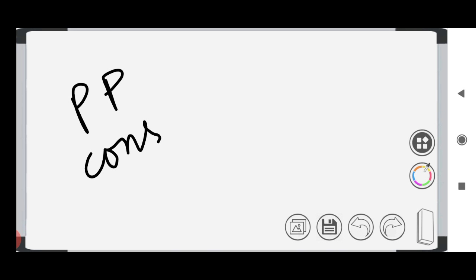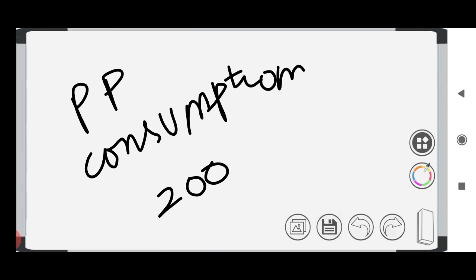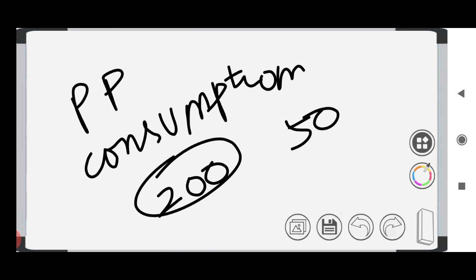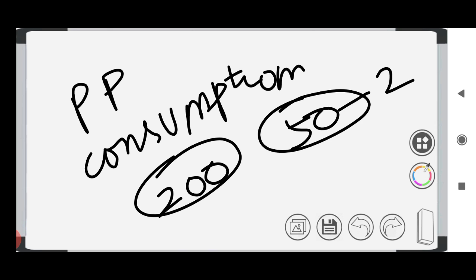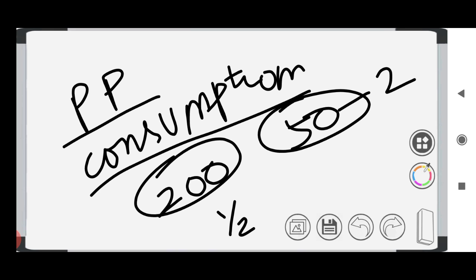Say we can take onion as an example. If the onion price is 200 today, earlier we bought onion for 50 rupees. Today the onion price is 200 rupees. Earlier we bought 2 kilos of onion. If the onion price is 200 rupees now, then we will buy only half a kg of onion, which means we have reduced our consumption. So inflation will force the consumers to reduce consumption. So consumption will be reduced, purchasing power will be reduced. The people do not have the ability to purchase, right?